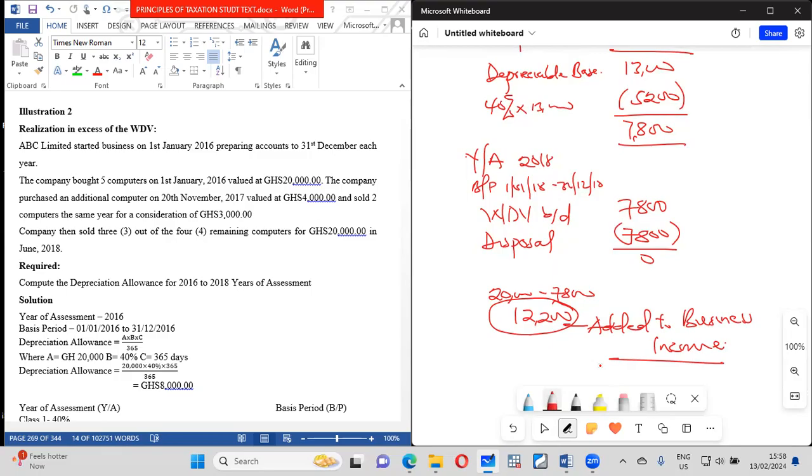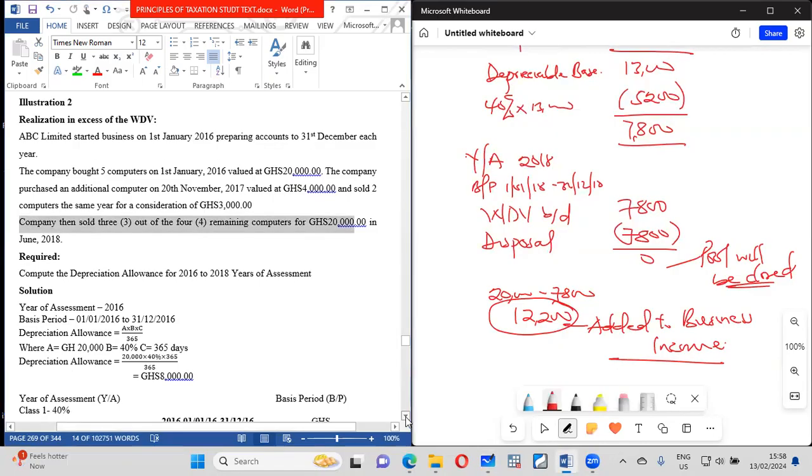So you have to reduce it only up to the WDV, and the excess is taken and added to your business income, so that here the pool will be closed. All right. So basically, that's it.